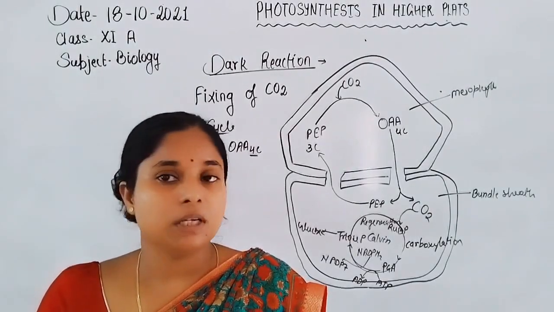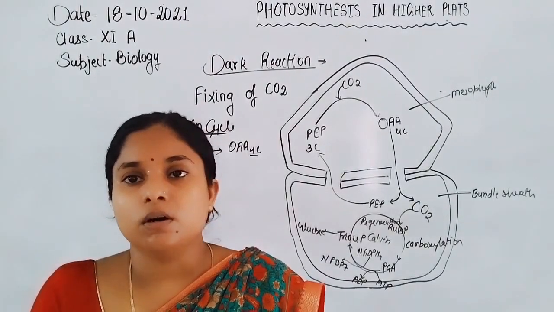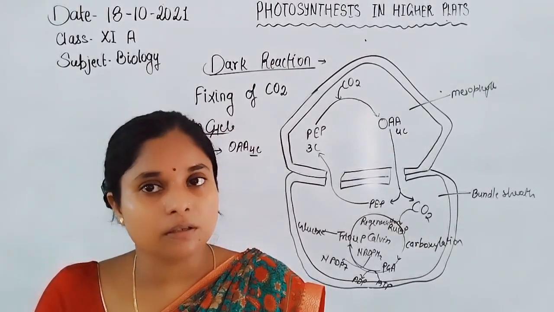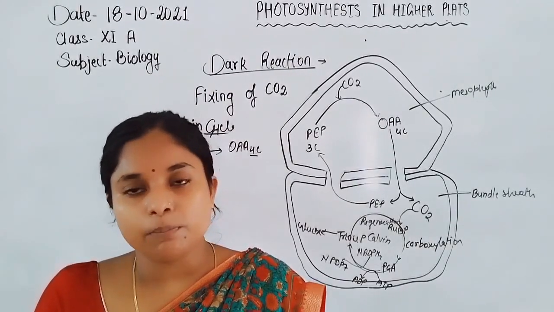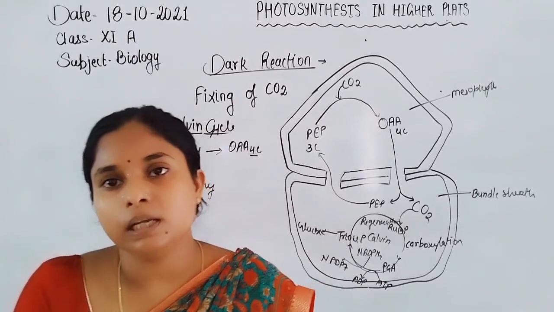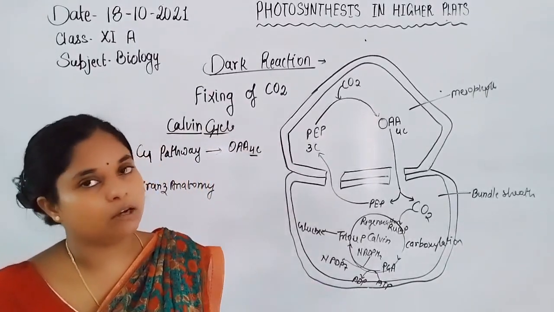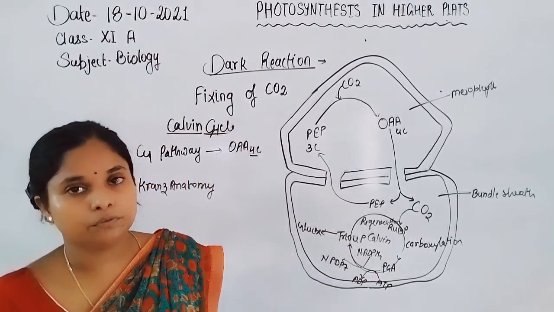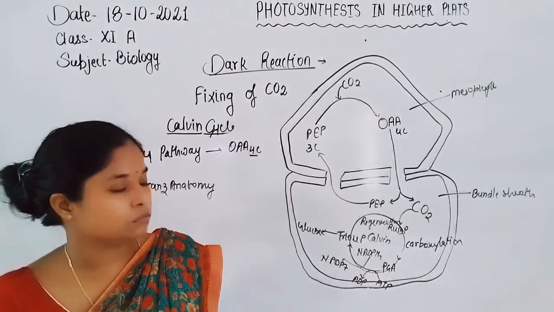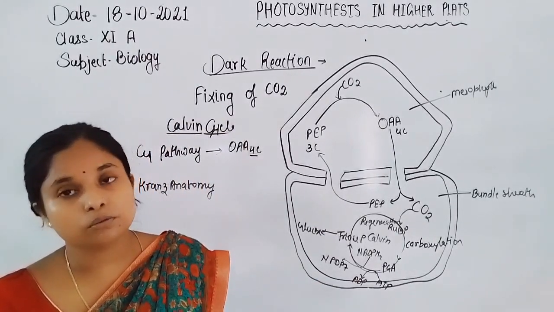That's why the pathway is known as the C3 pathway, and the plant in which it runs is a C3 plant. They fix the carbon dioxide to form glucose through the Calvin cycle.